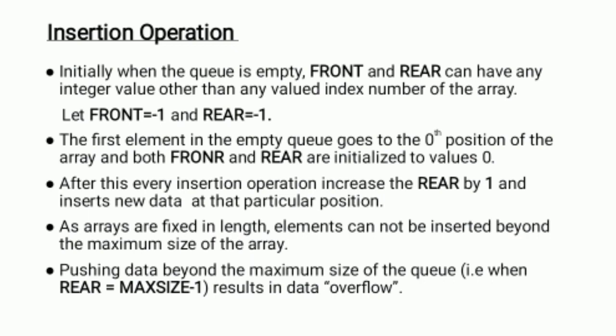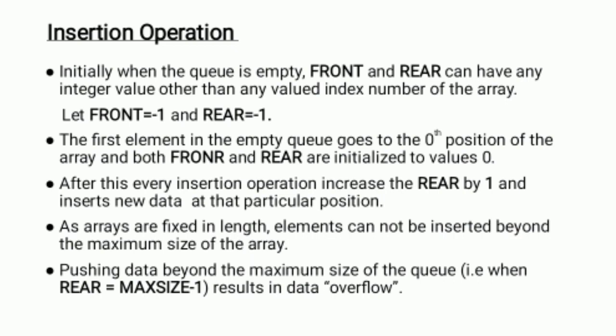Initially, when the queue is empty, front and rear can have any integer value other than any valid index number of the array. Let front is equal to -1 and rear is equal to -1. Initially the queue is empty.